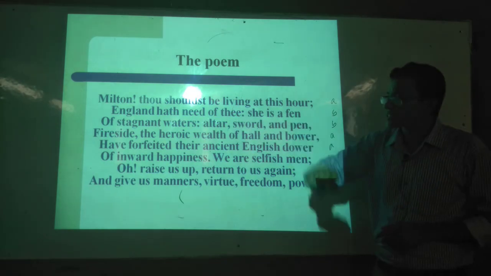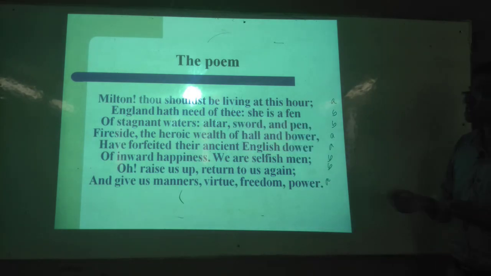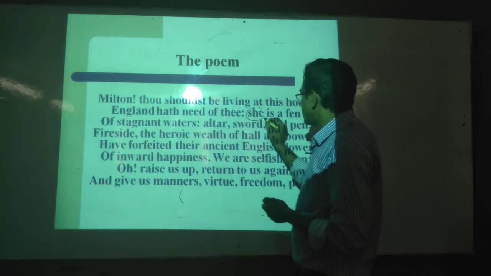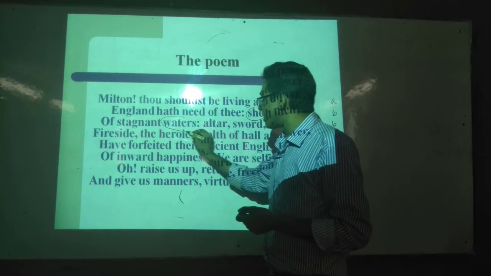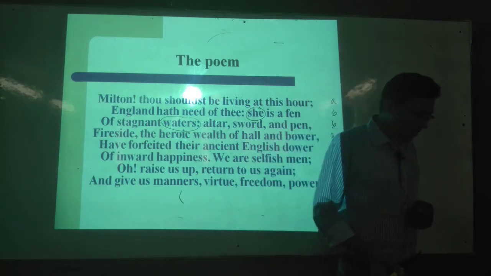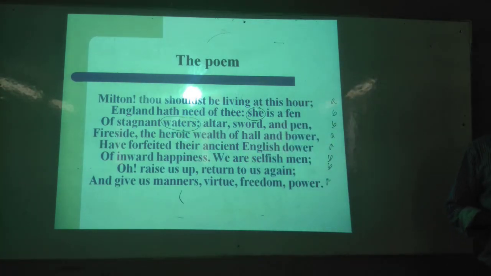She is a fen of stagnant waters. She means here London. And you see that waters. We know that water is always uncountable, and uncountable should not be treated as plural. But here waters. What does it mean by the waters? What is the people, sir? People are the environment. The sources of water. Here the sources of water mean what? The power. The power or the movements, motions.